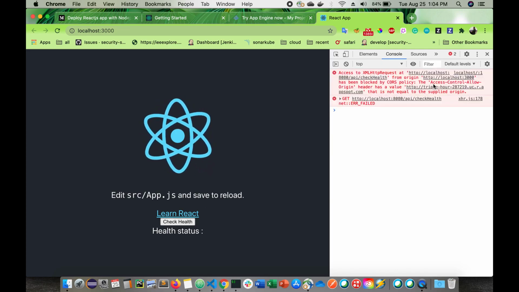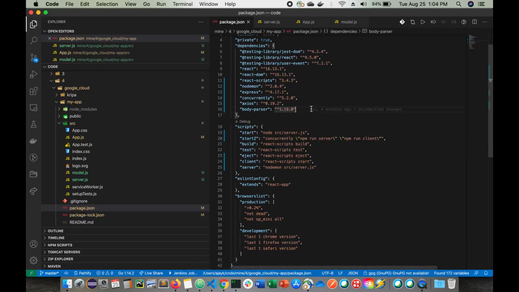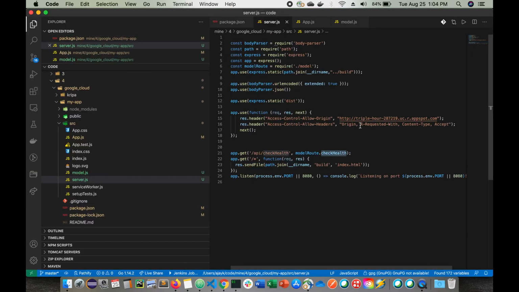Okay, we have some problem here, so let's go to the server. This we have to see, this is CORS. You must be knowing this CORS thing. We need to have this localhost colon 3000, which is where we are running the client.